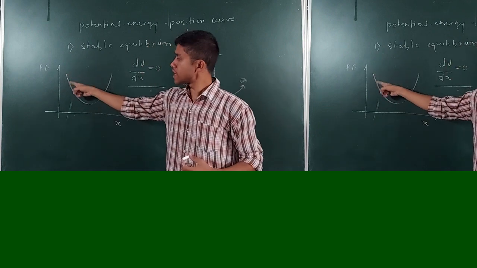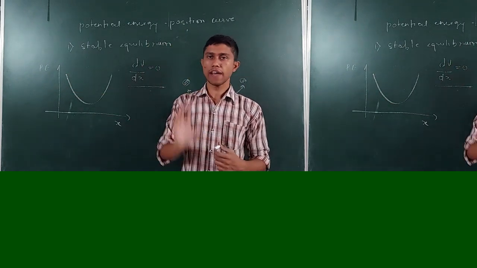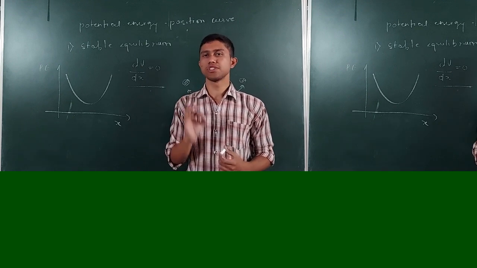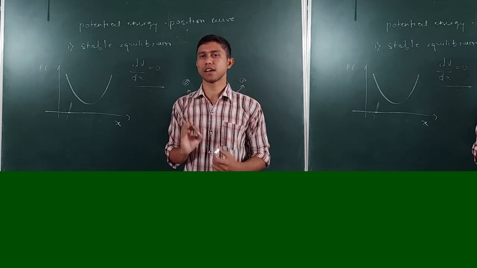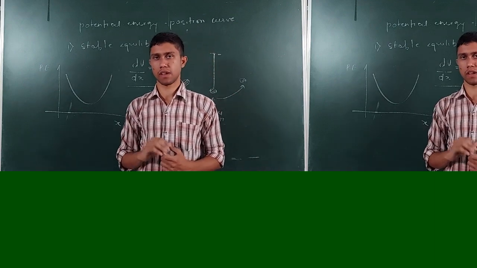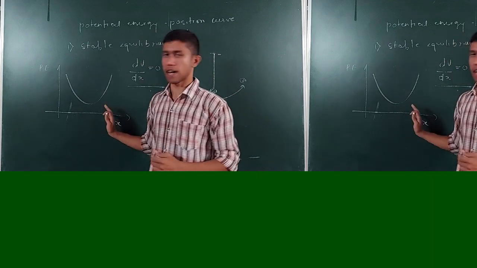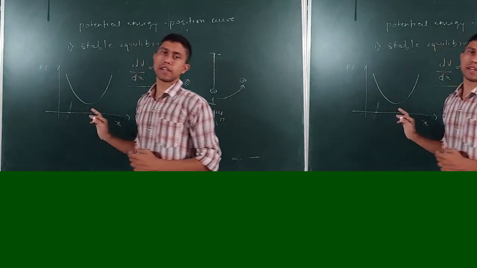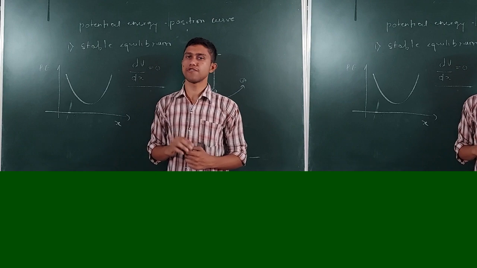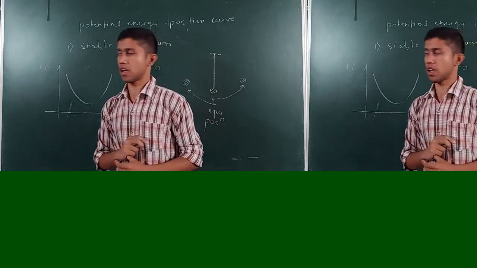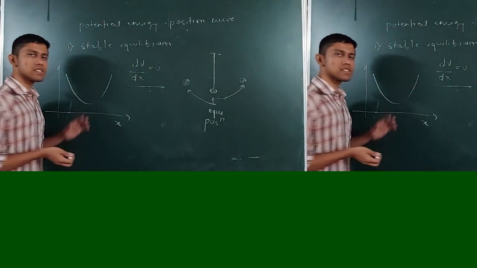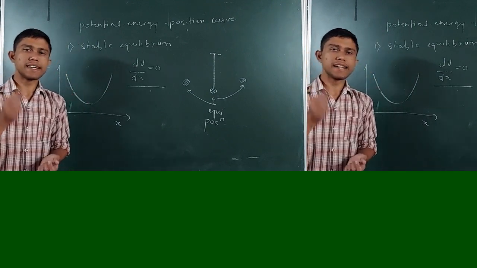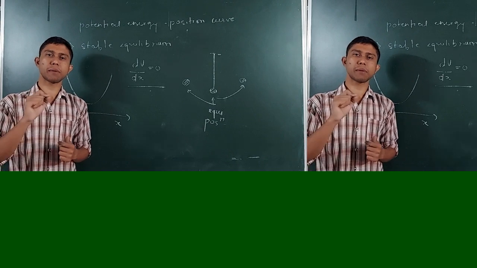So you can say that it is U-shaped. Whenever you see a U-shape in a potential energy position curve, you have to say that this is a graph of a stable equilibrium. Understood? Whenever you see a U-shape in a position potential energy curve, you have to call it a stable equilibrium. But this whole curve does not represent stable equilibrium. It is just one point which represents the stable equilibrium.